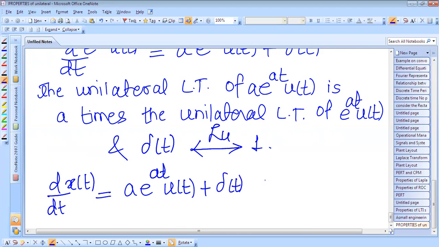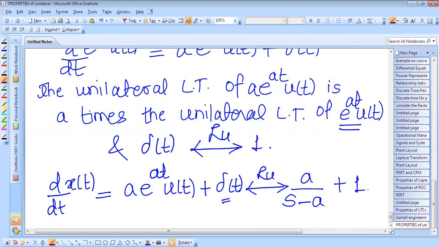and the unilateral Laplace transform of a into e raised to power at into u of t is a times the unilateral Laplace transform of e raised to power at into u of t. So this is a over s minus a, plus what is the Laplace transform of del of t?